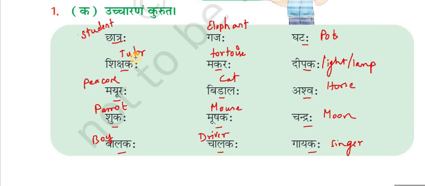Sikshakaha, tutor or teacher. Makaraha, tortoise. Deepakaha, light or lamp. Mayuraha, peacock. Bidalaha, cat. Ashvaha, horse. Shukaha, parrot.